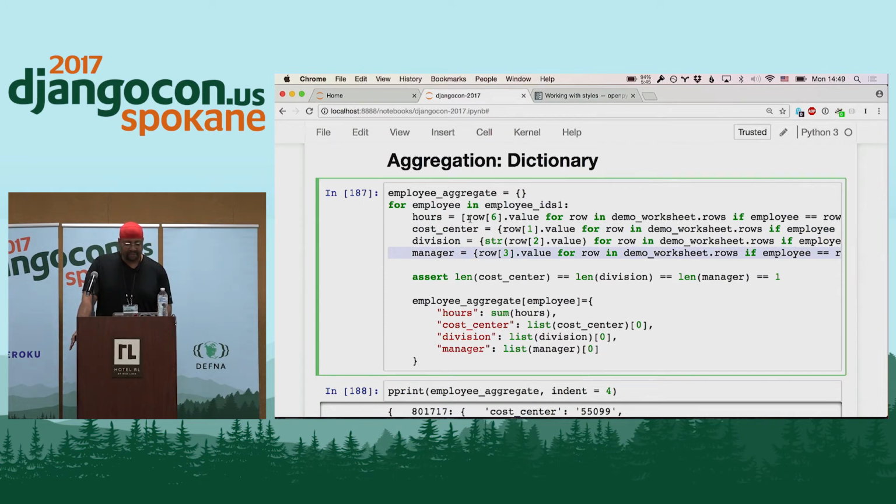You'll notice here, I've got row 6 value for row in demo worksheet rows. So in this case, demo worksheet rows is, again, that generator object that's giving us a row at a time. So here I'm saying I want row index 6 for hours.